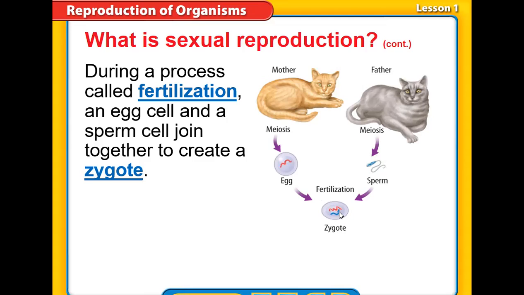The zygote contains the combination of both the DNA of the father and the mother, so it has a full set of DNA. This zygote will develop inside the mother's uterus, and of course by mitosis, that will lead to the growth of the zygote into a new individual, which has some characteristics of both parents.